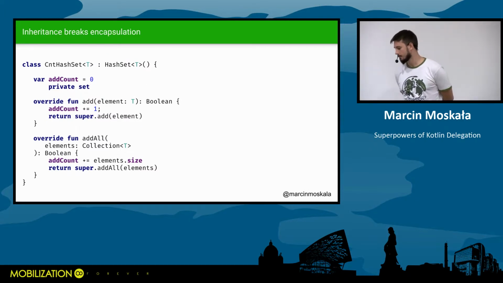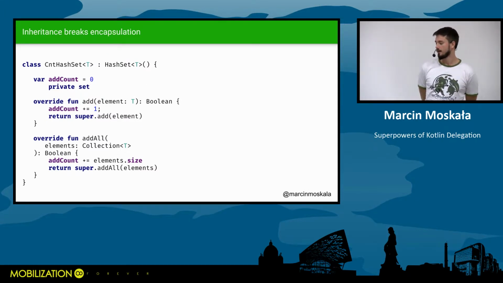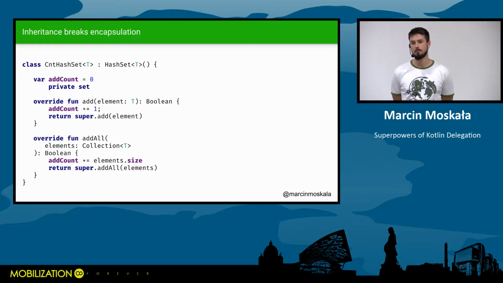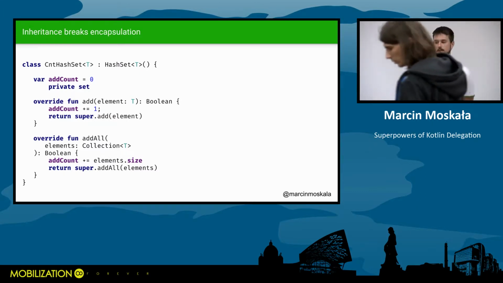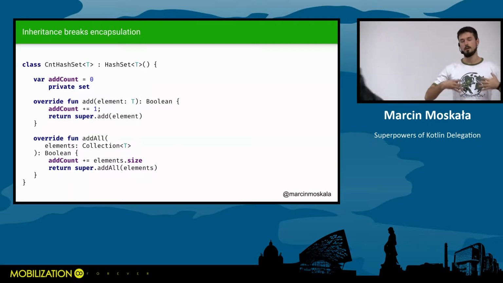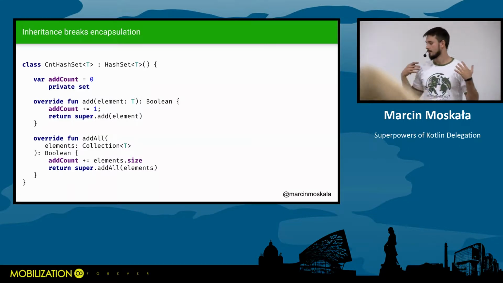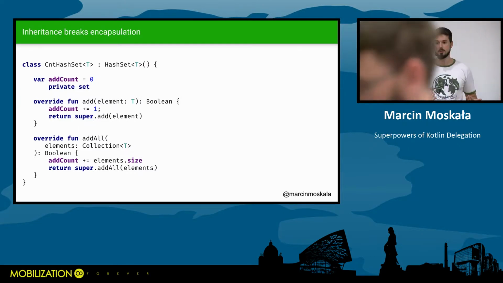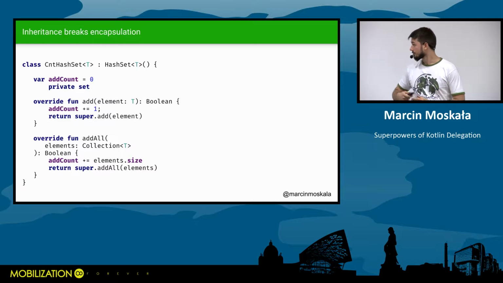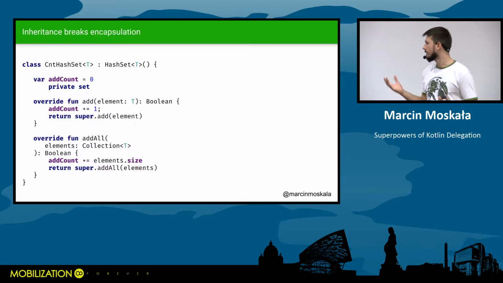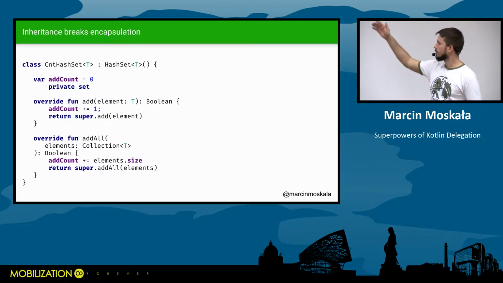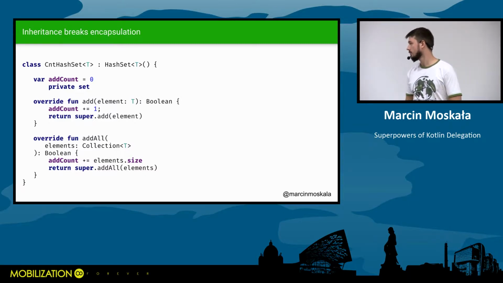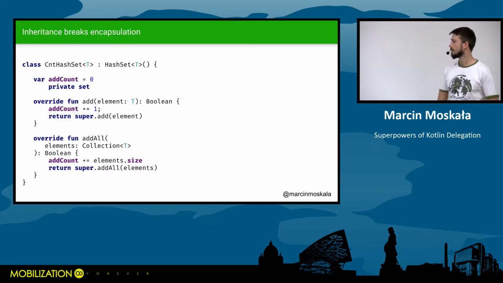And the main problem can be reflected in this very simple example. So let's say that we need to make our own object that will act like a hash set, but additionally it will count how many elements were added. And so we implement hash set, but we also override add and add all, and in add and add all we bump our counter, so we're supposed to know how many elements were added.